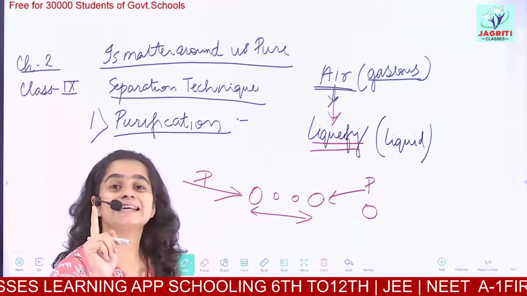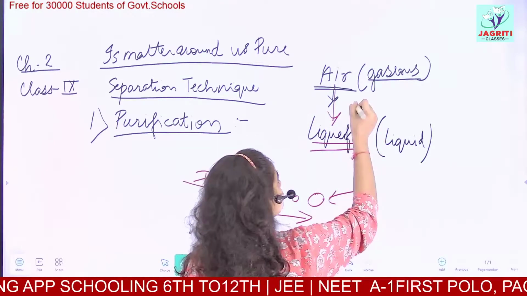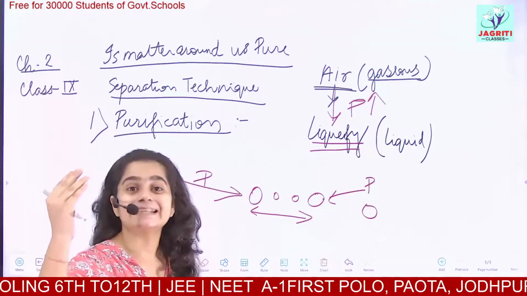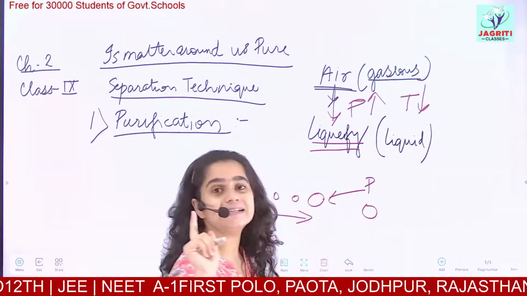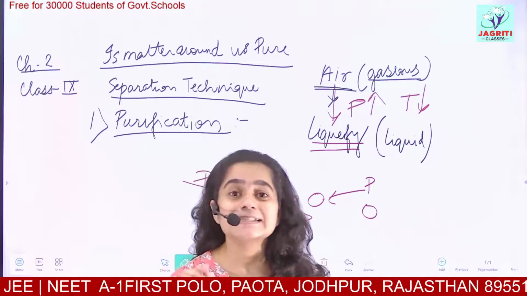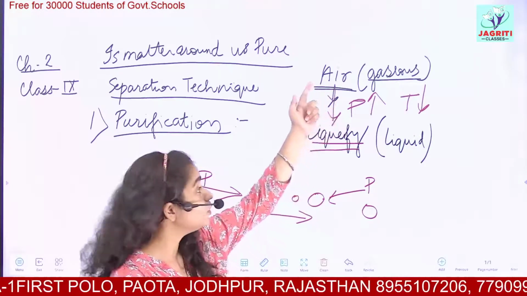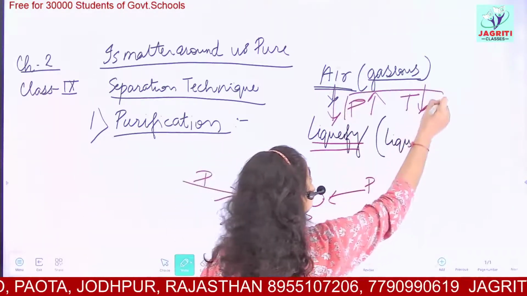And similar is the case with temperature. So for liquefying the gases, you should increase the pressure, and the temperature just reverse. That is, you have to decrease the temperature. So remember this. This was also a question which we discussed earlier: what is the phenomenon to liquefy atmospheric gases? The phenomenon is dependent on two factors.